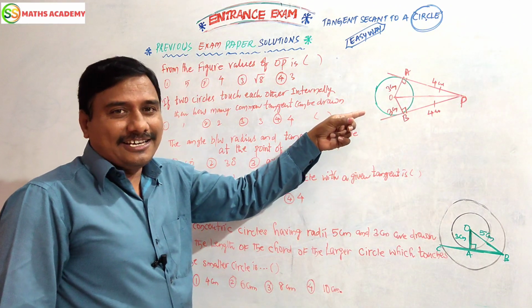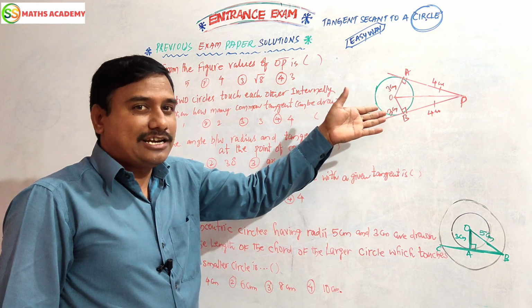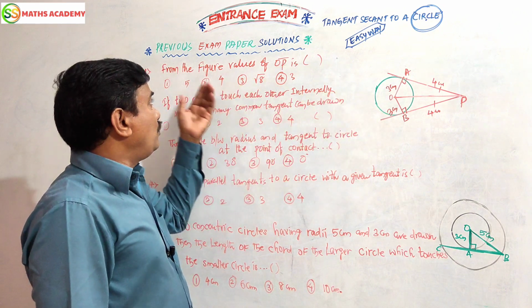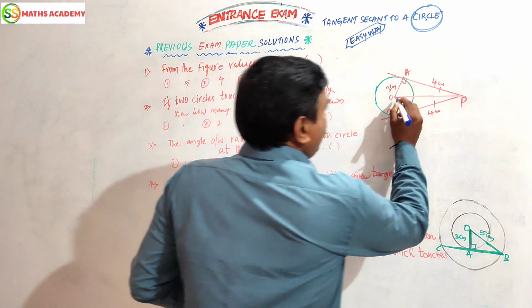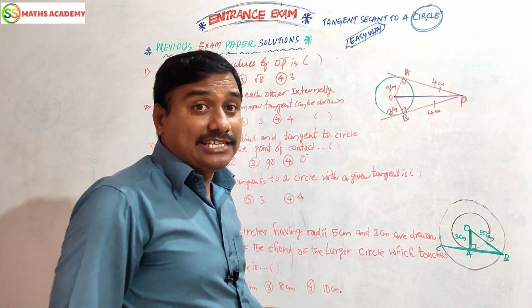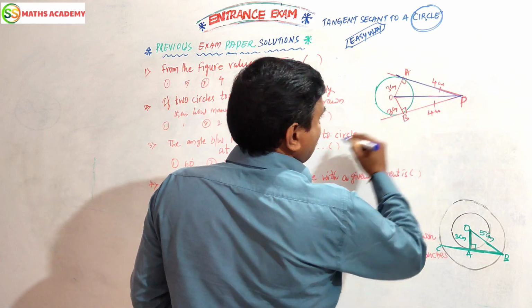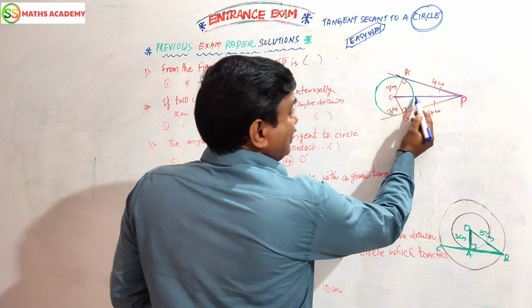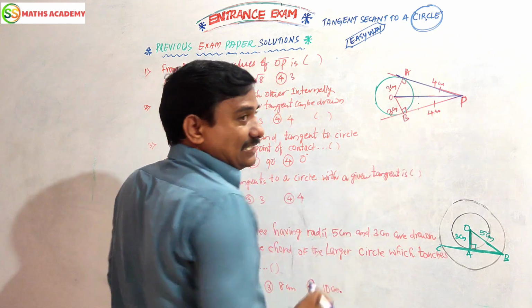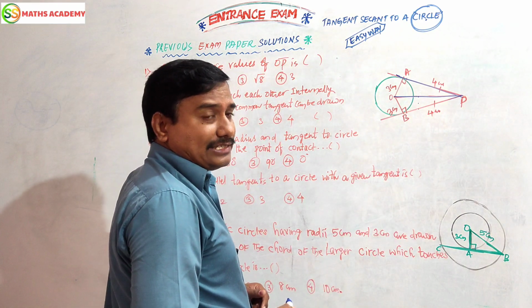From the figure, this is a tangent, and tangents drawn from the external point. In this figure you have to find the value of OB. What is OB? Yes, the length of line segment OP. Now you know very well what is given here. Two tangents are the same. This is a common side of these two triangles.